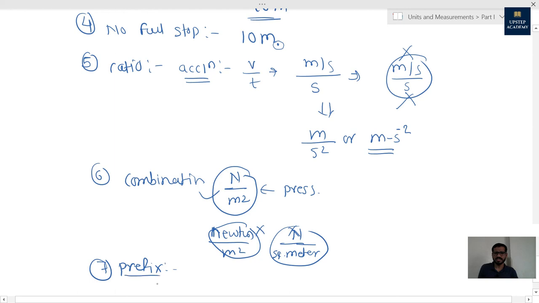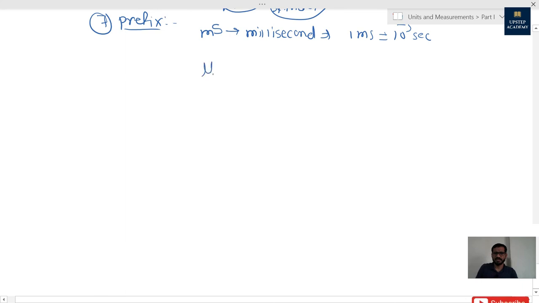So what does it mean by prefix? We have to put one letter before the unit. Let's take the example of second. Before second, if I put m, then it means millisecond, and 1 millisecond is equal to 10 raised to minus 3 second. Let's take another example. If I put micro with meter, micrometer is equal to 10 raised to minus 6 meter. So this prefix changes the meaning of the unit.